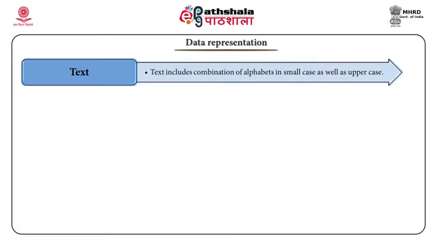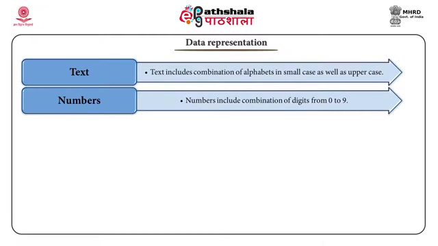The common encoding systems are ASCII and Unicode. Numbers. Numbers contain arrangements of digits from 0 to 9. It is stored as a pattern of bits. The common coding systems are ASCII or Unicode.